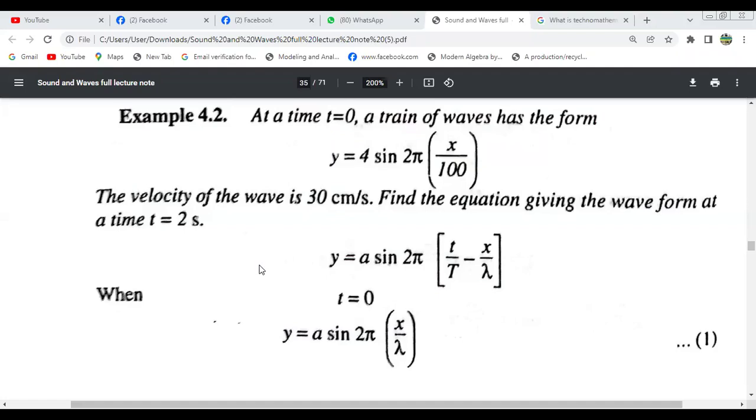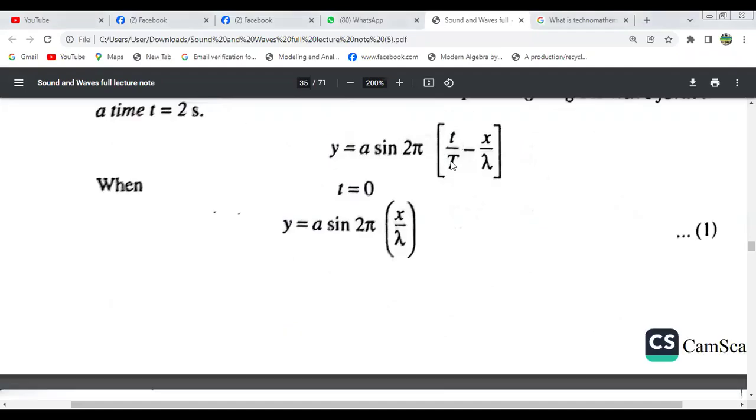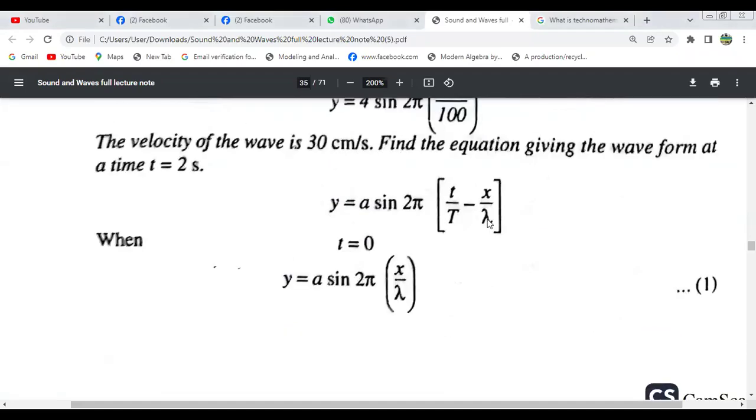Find the equation giving the waveform at time t equals 2 seconds. So y equals a sin 2 pi (t by capital T minus x by lambda). Actually, this is the standard form of the equation of a wave. When t equals 0, we get this one.